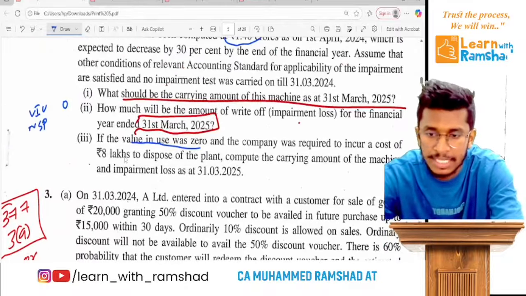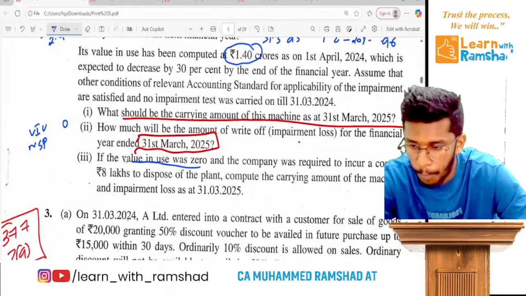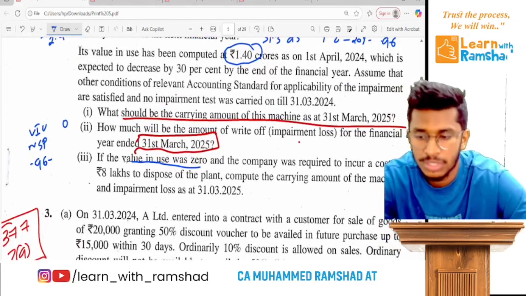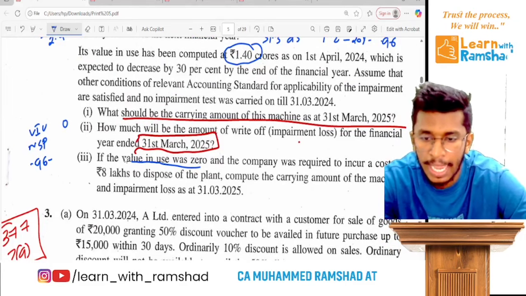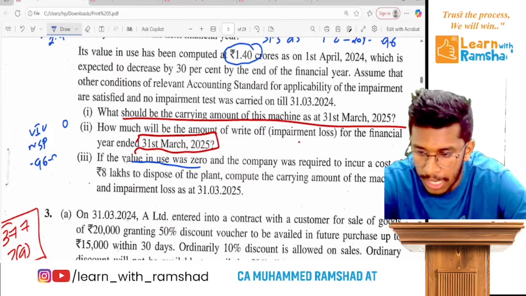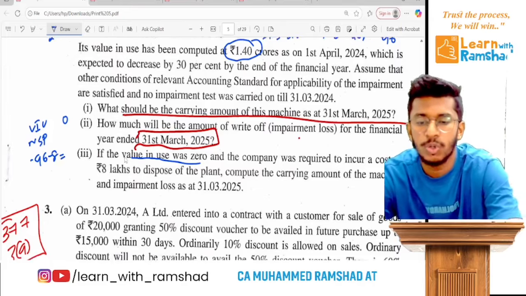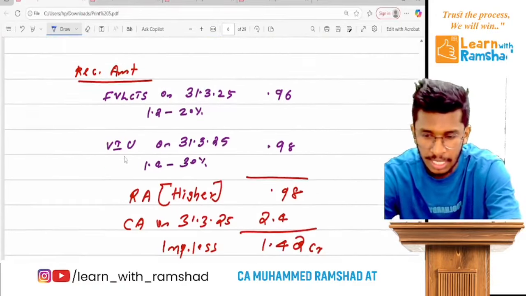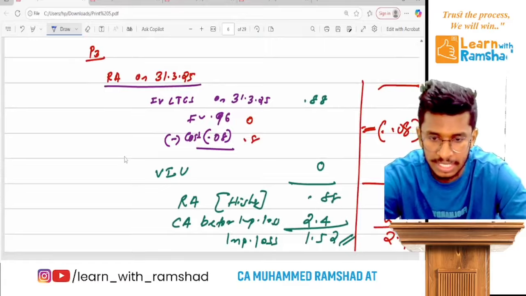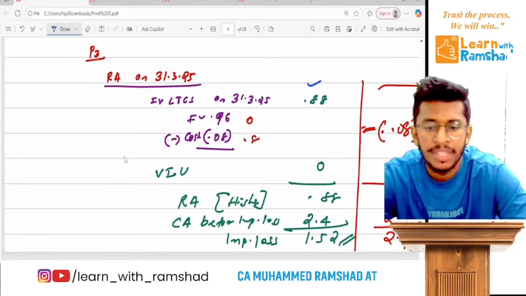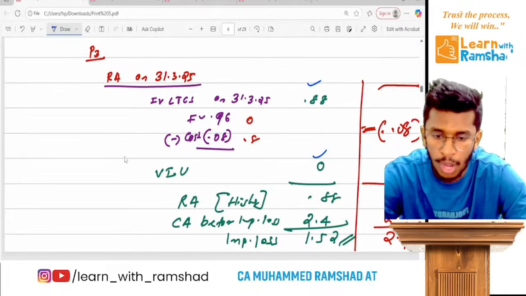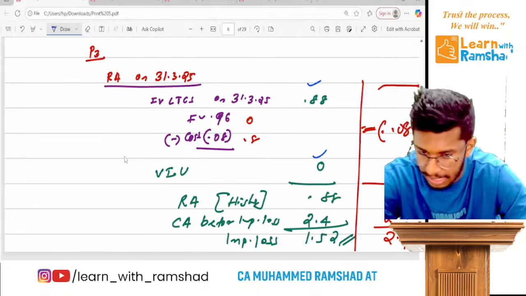But from that, you deduct 8 lakh, which is the cost to incur. So how much will you get? You will get 0.88. That's it. Now value in use is 0, net selling price is 0.88, out of which the higher is 0.88.